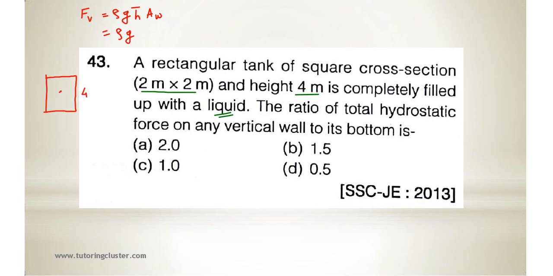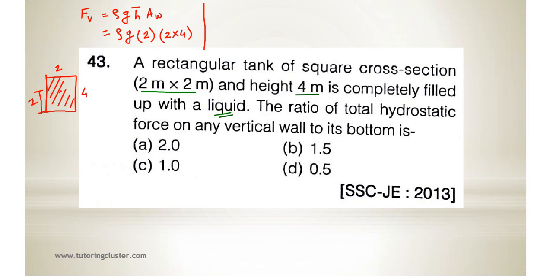Height is 4, so the CG will be at a distance of 2. So h bar will be 2. And what will be the area? 2 into 4. This is the vertical face, so 2 into 4 will be the area. So this is the total hydrostatic force on any vertical wall.